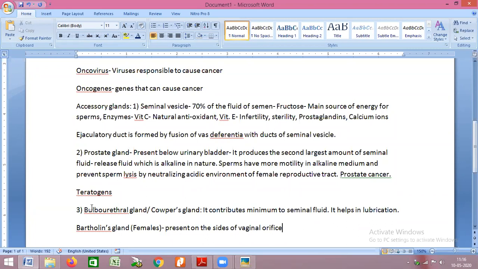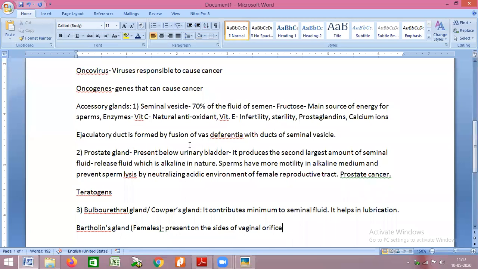Any doubts up till now? These are the three accessory glands of males. Any doubt anyone is having? No doubt? No, sir. Okay.